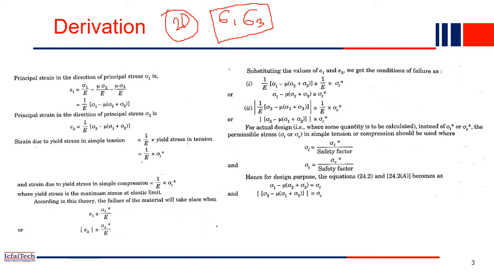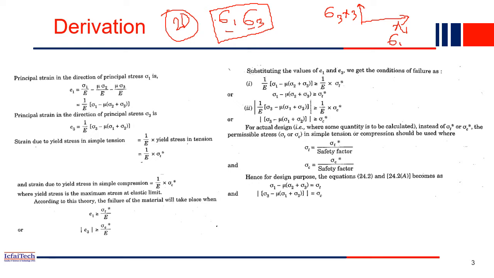What will be the strain then? I'll draw the axes as well. This is your x1 axis and this is the x3 axis. On the x1 axis you have the maximum principal stress sigma 1, whereas on the x3 axis you have the principal stress sigma 3.